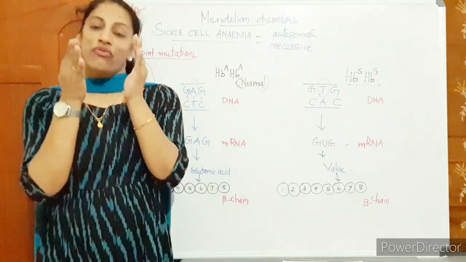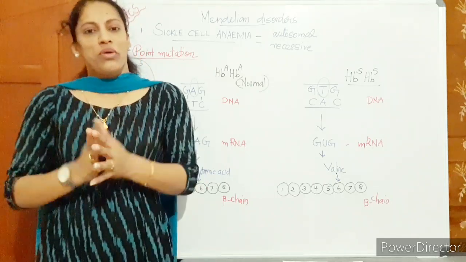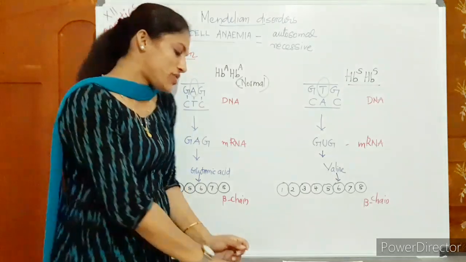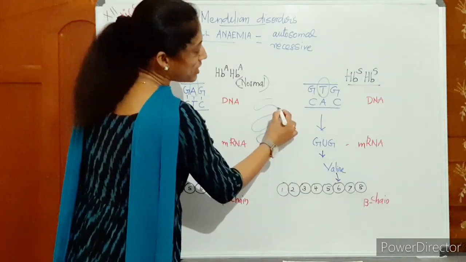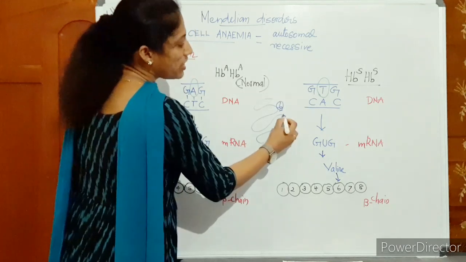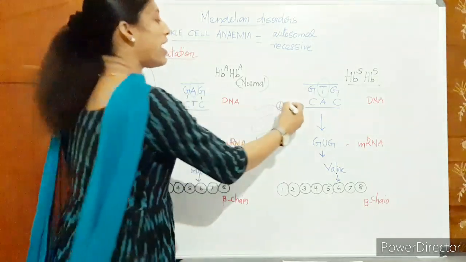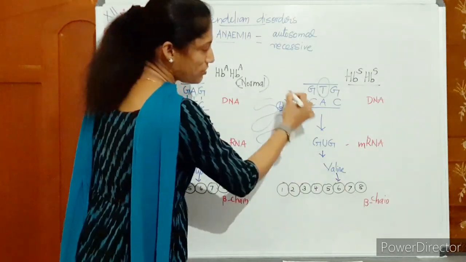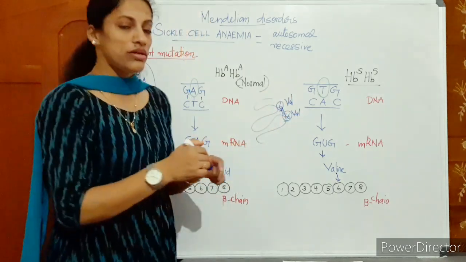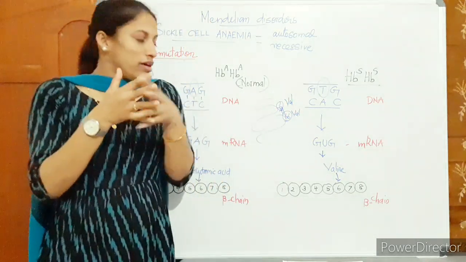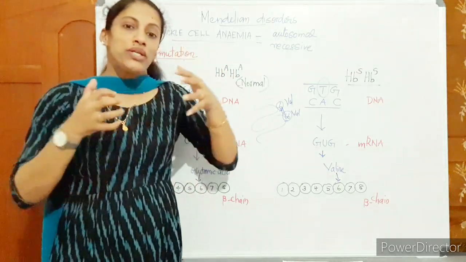So what happened? Valine comes in the 6th position of the beta globin chain. What's the problem with valine? It's a long polypeptide chain. When valine comes at the 6th position, there is also valine at the 66th position. This valine at the 6th position, which has come due to mutation, and the valine at the 66th position will form a dimer.